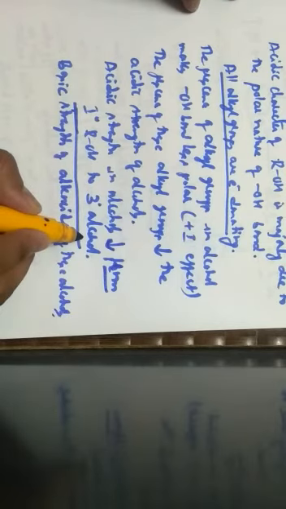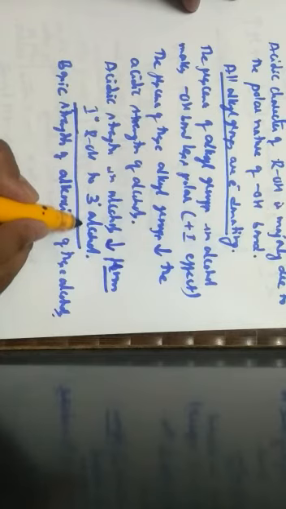By knowing these acidic strengths, we can also analyze the basic strength of these alcohols. When we study the basic strength of alkoxides of these alcohols, we know that the tertiary alcohol is less acidic in nature. When the tertiary alcohol is less acidic, its basic character will be maximum.